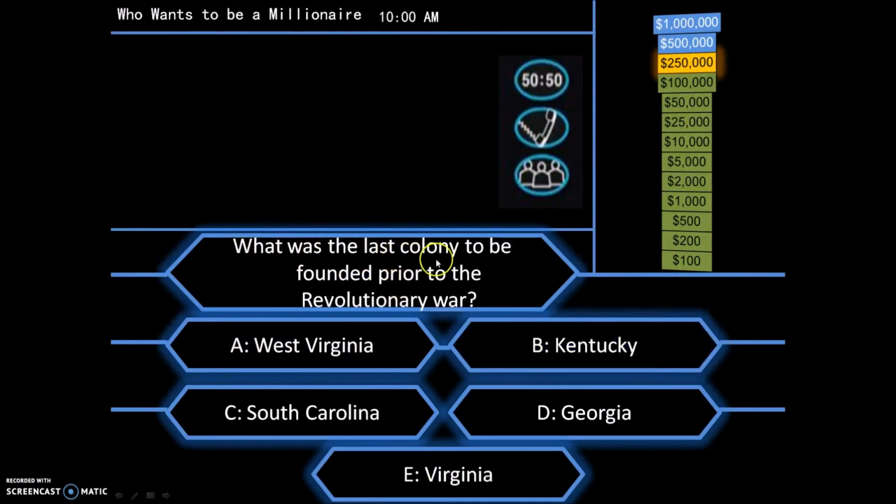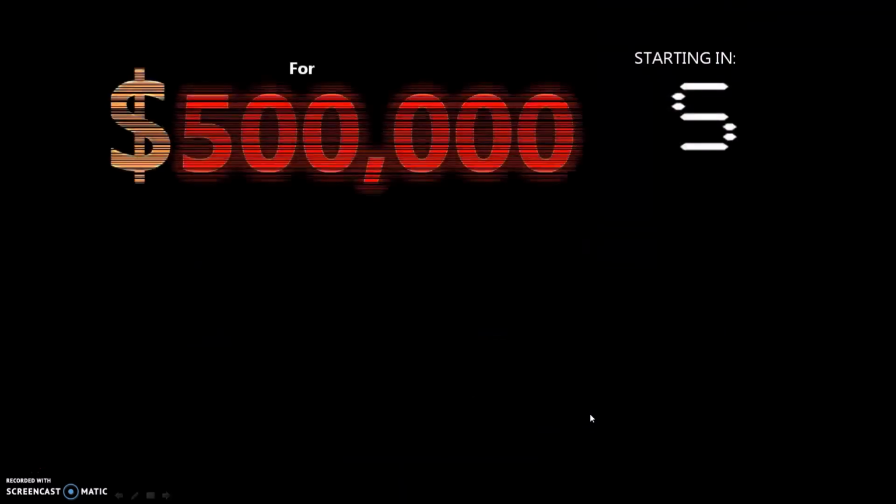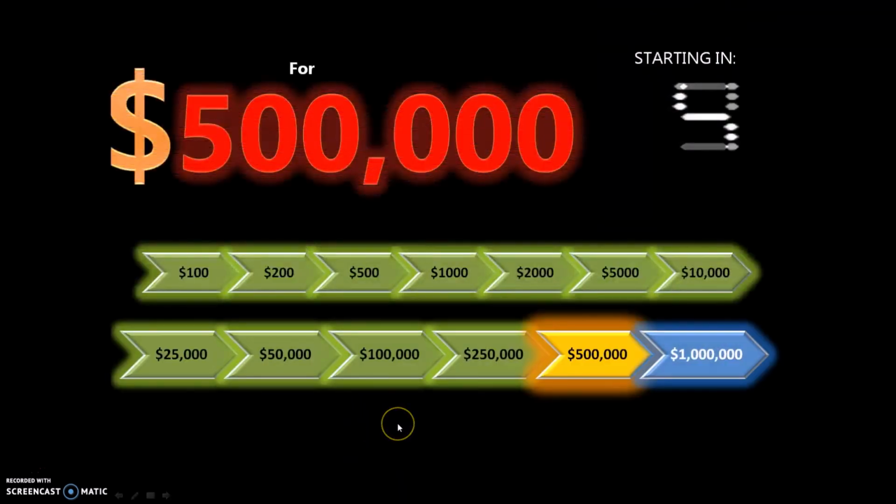What was the last colony to be founded prior to the Revolutionary War? A, West Virginia, B, Kentucky, C, South Carolina, D, Georgia, or E, Virginia? And of course, that's D, Georgia, the last of the 13 colonies. Alright, I think that previous question was so easy.